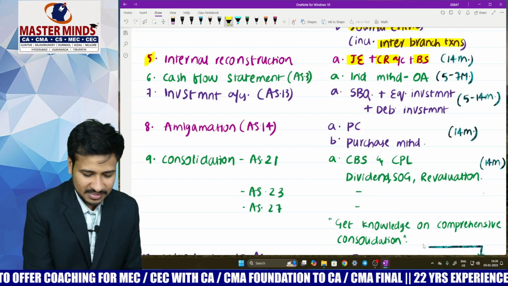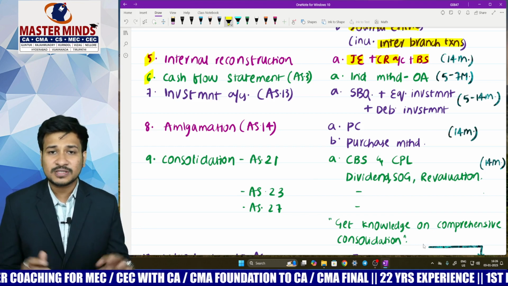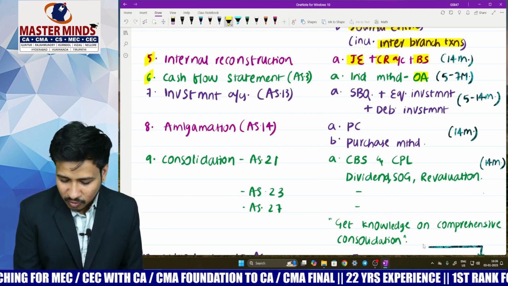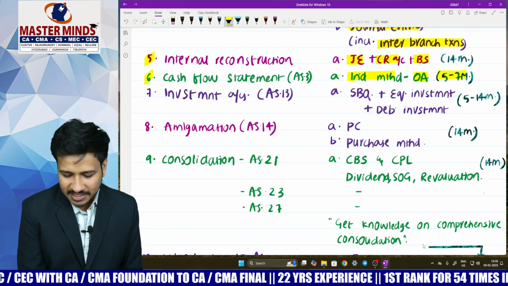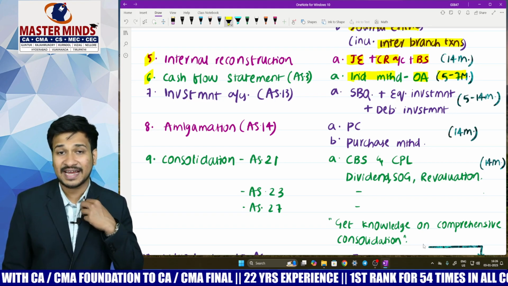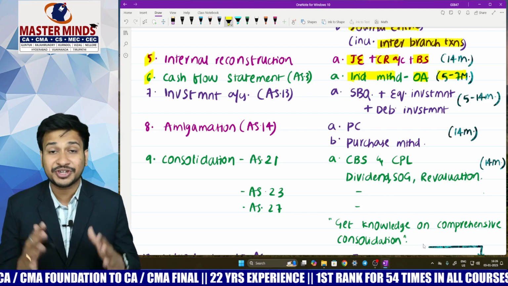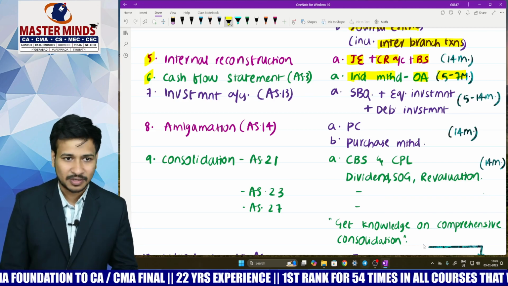Moving on to the next thing, cash flow statements. Mostly from cash flow statement, he will be testing only operating activities for 5 to 7 marks, and mostly it is from the indirect method. If not, of course, he can also ask from the direct method. Concentrate on operating activities only.